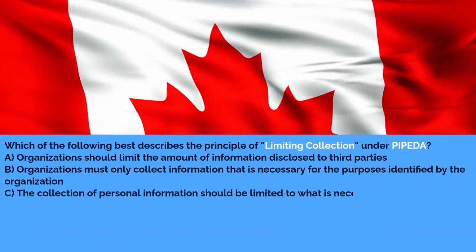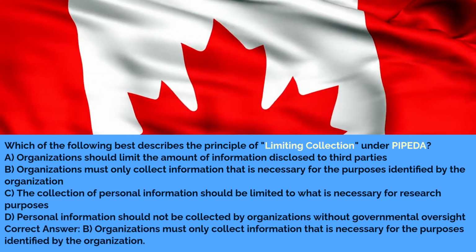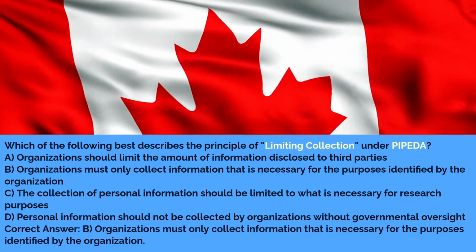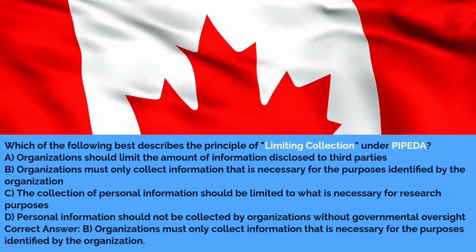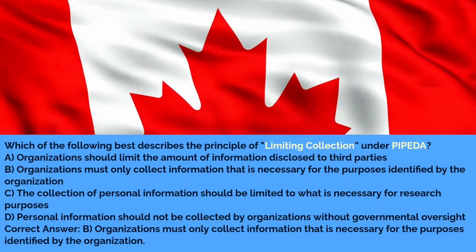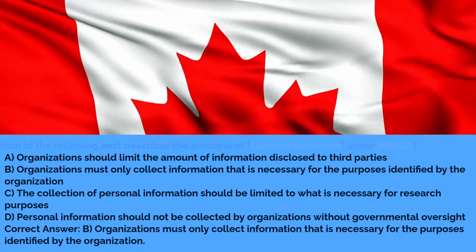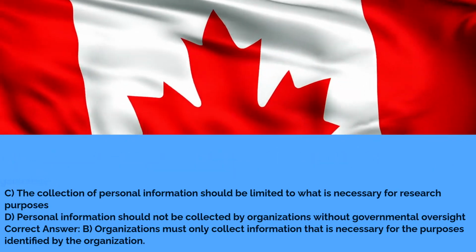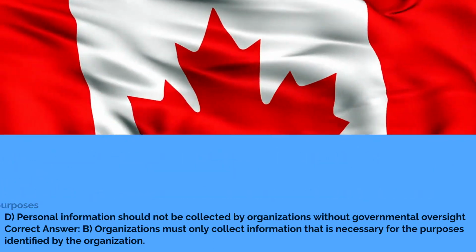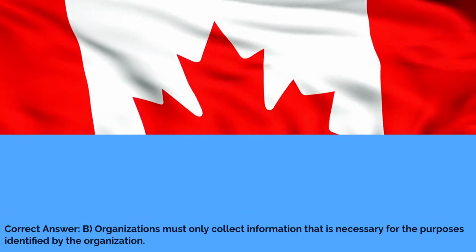Which of the following best describes the principle of limiting collection under PIPEDA? A. Organizations should limit the amount of information disclosed to third parties. B. Organizations must only collect information that is necessary for the purposes identified by the organization. C. The collection of personal information should be limited to what is necessary for research purposes. D. Personal information should not be collected by organizations without governmental oversight. Correct answer B. Organizations must only collect information that is necessary for the purposes identified by the organization.